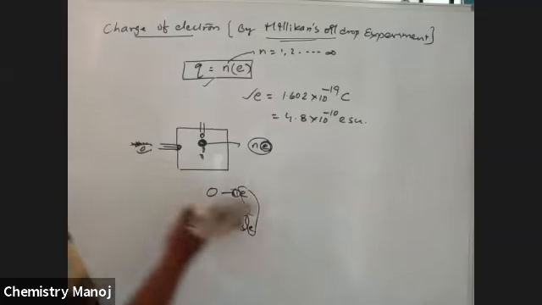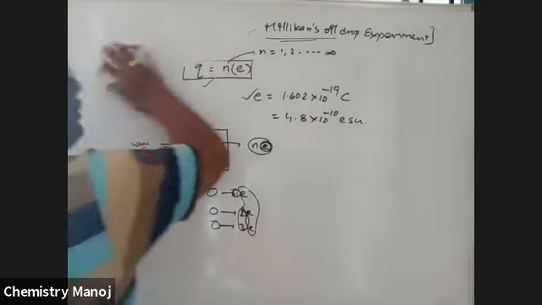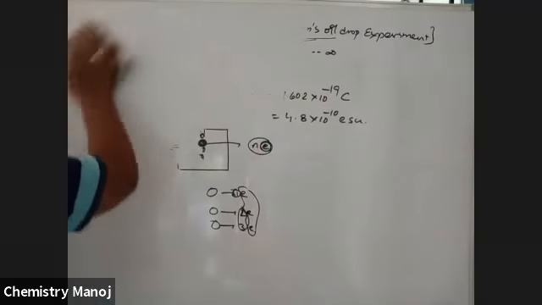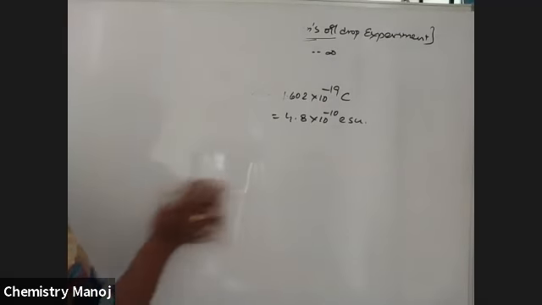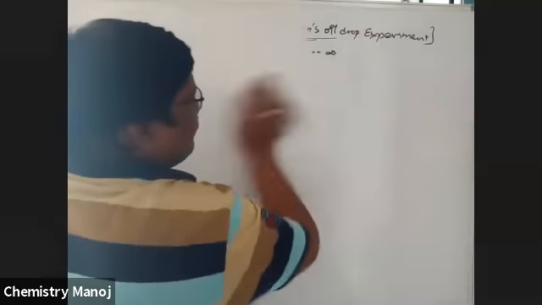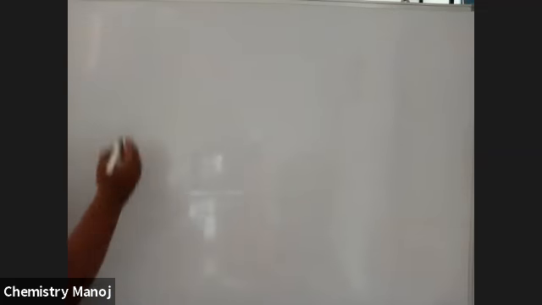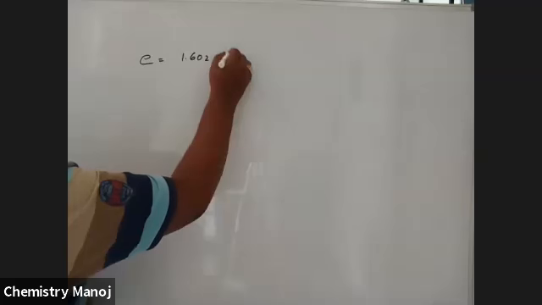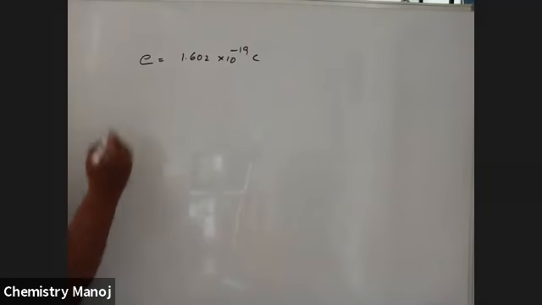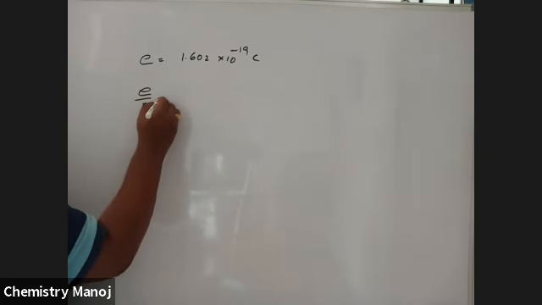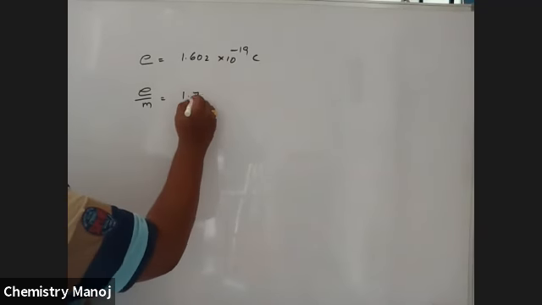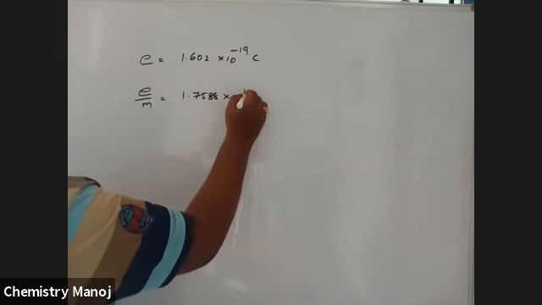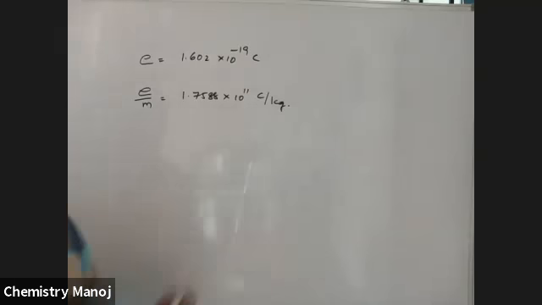Now we have the charge on the electron and also the specific charge on the electron. By using this charge and specific charge, we are going to calculate the mass of the electron. We know the charge of the electron is equal to 1.602 into 10 power minus 19 coulombs. The specific charge of the electron, e by m, is equal to 1.7588 into 10 power 11 coulomb per kg.